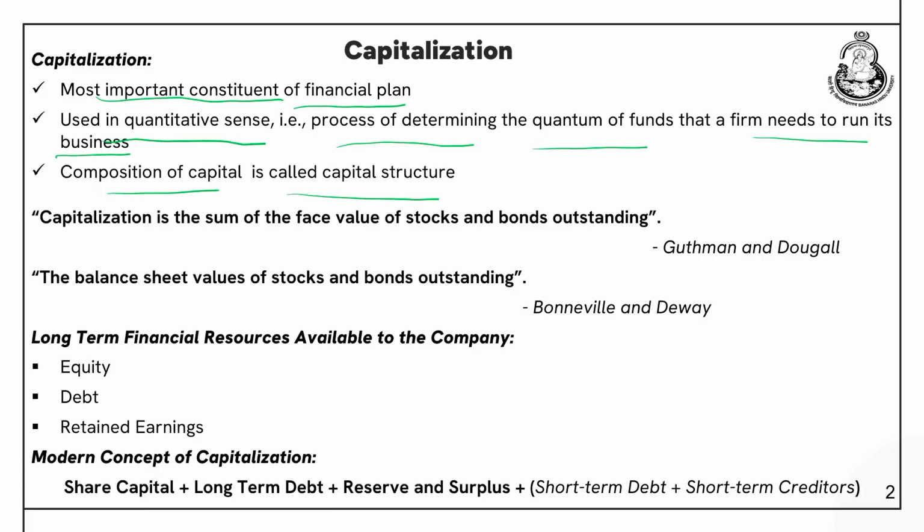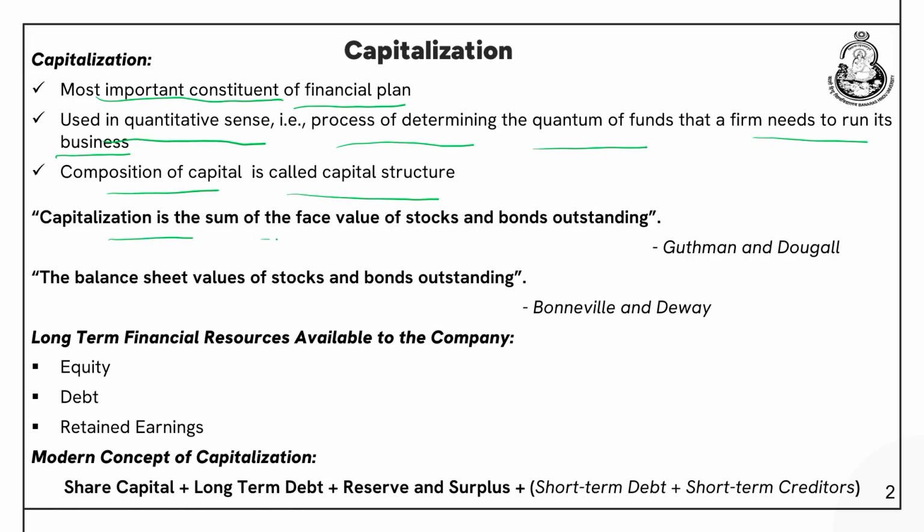Going back to the previous example, let us say a company requires 100 lakhs, it can raise 40 lakhs by issuing equity shares, 40 lakhs by issuing debentures and the remaining 20 lakhs through, let us say, preference shares. This segregation of 40%, 40%, 20% is the capital structure, whereas this 100 lakhs is the capitalization of the organization.